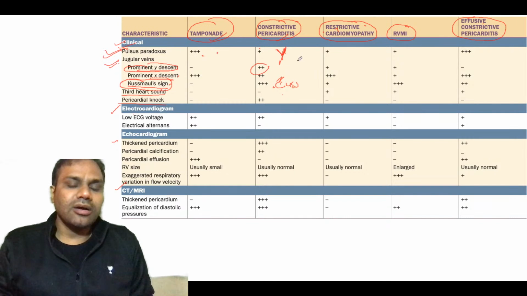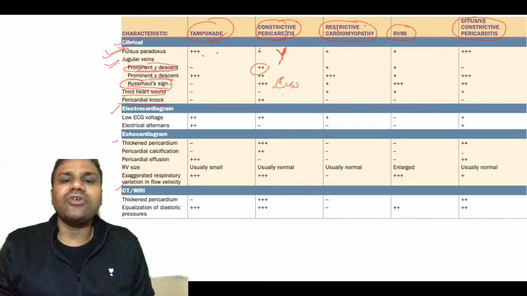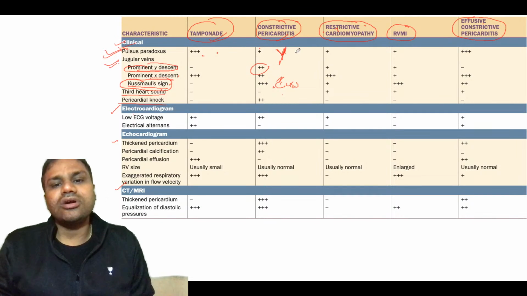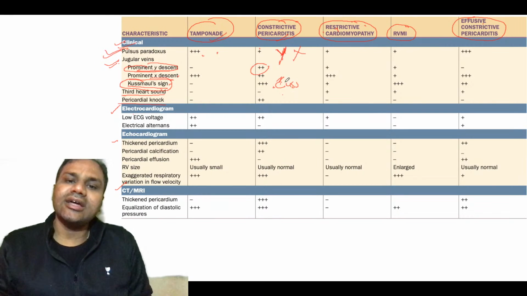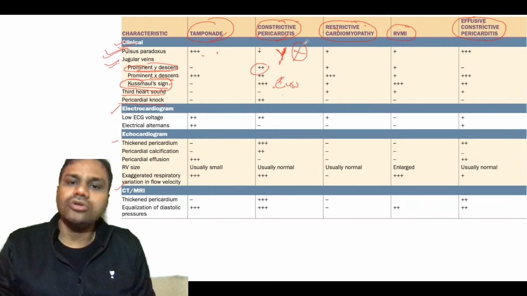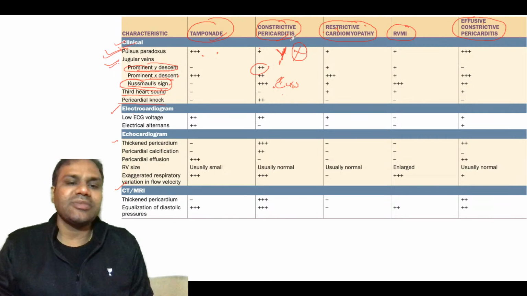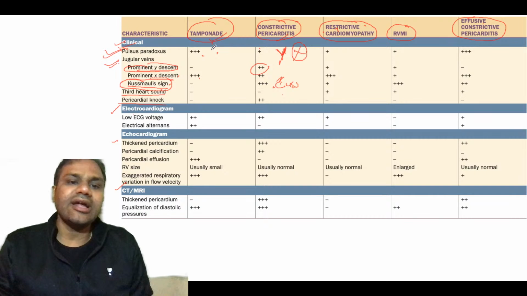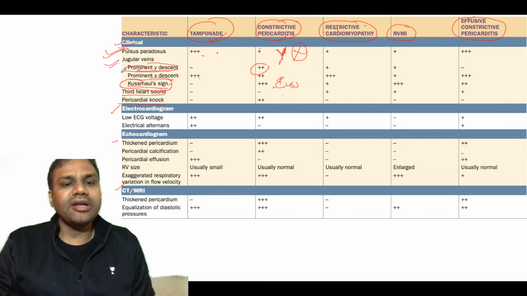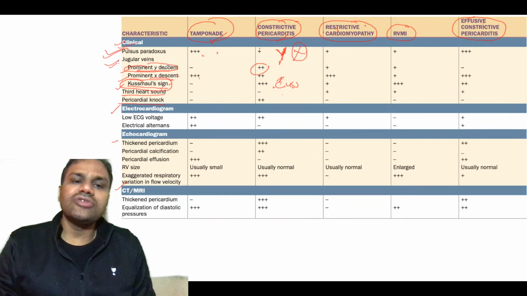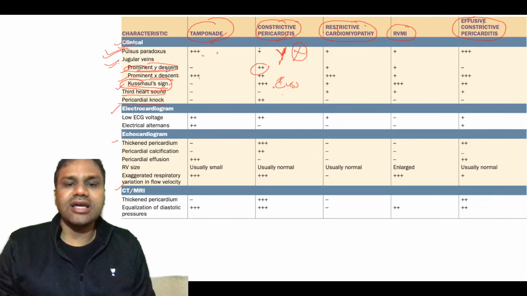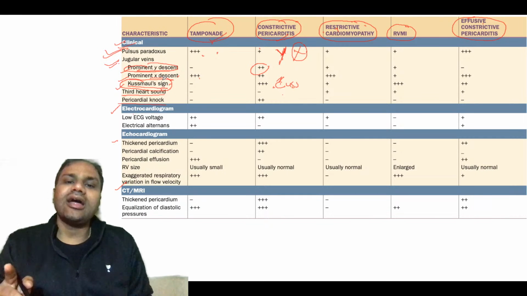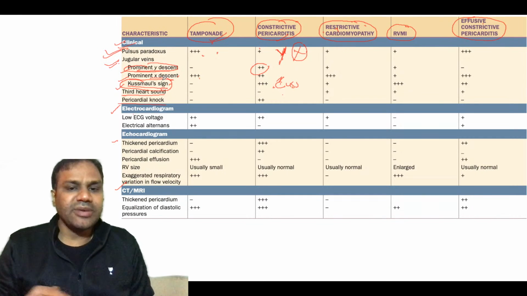And prominent X descent: when you talk about constrictive, the spelling has an X also, so X descent will be seen in constrictive pericarditis. But again X descent will also be seen in cardiac tamponade, that you need to remember. So this is about prominent Y descent, prominent X descent and Kussmaul sign. These two, prominent Y descent and Kussmaul sign, differentiate cardiac tamponade from constrictive pericarditis.